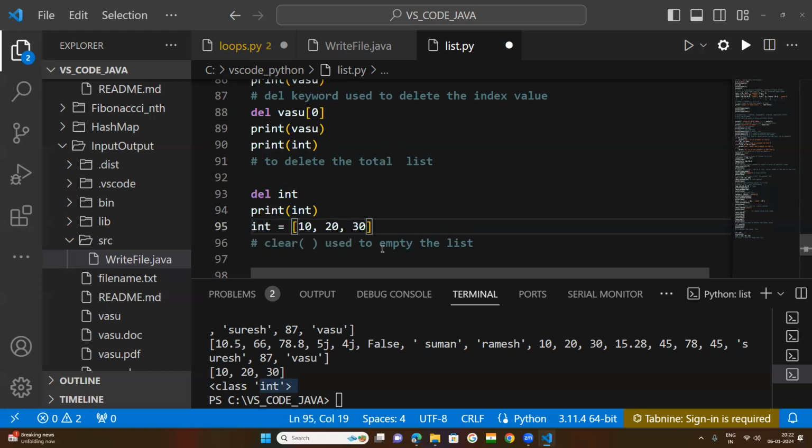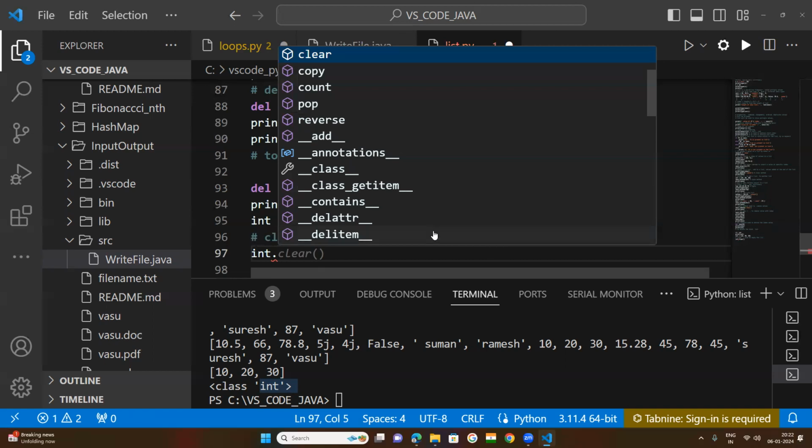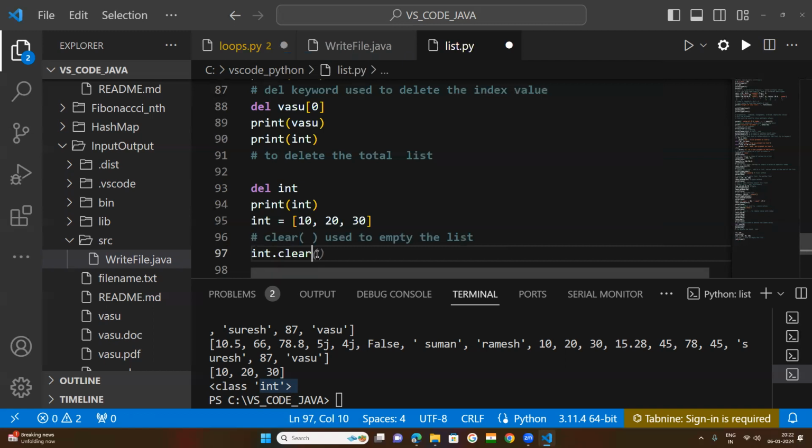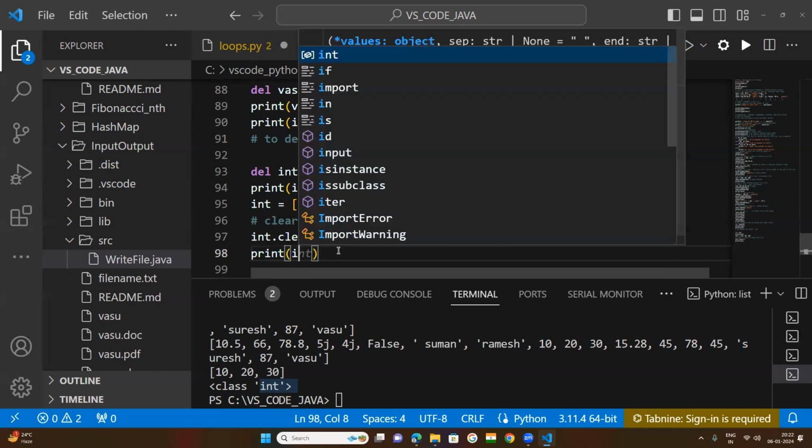If you want to clear the whole list, you simply use the list name dot clear method. This is the clear method. Use that method; method means brackets. So now what happened? The values will be cleared, but the list will still exist. Now print the list.